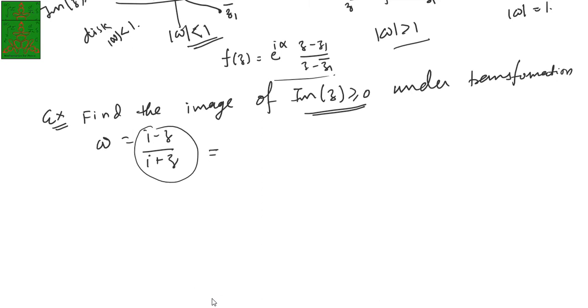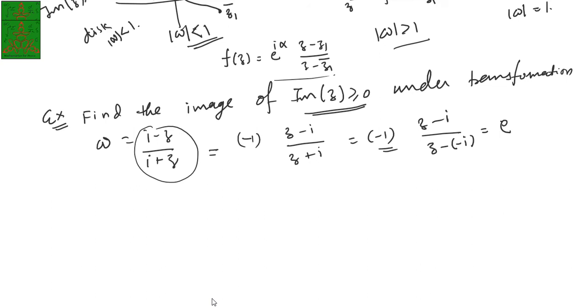I just take the common minus sign from the numerator, and we will have minus 1 into (z minus i) upon (z plus i). So I can write this as minus 1 into (z minus i) upon (z minus of minus i), and I can write minus 1 as e power i pi, so e power i pi (z minus i) upon (z minus i bar), because minus i is i bar.